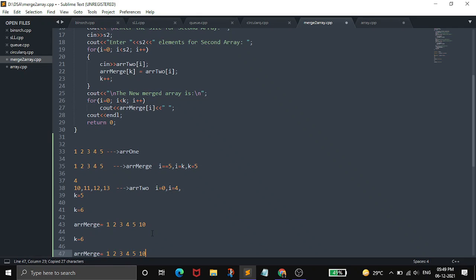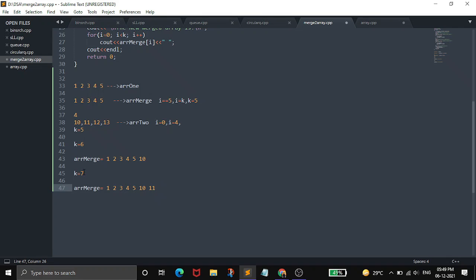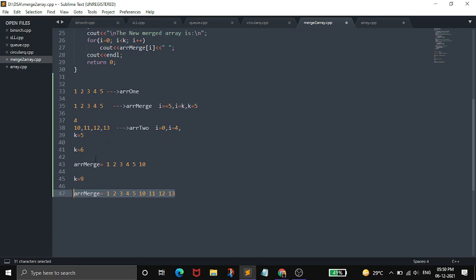Then again for k equal to 7, 10 के बाद में 11 आ जाएगा. So in this way for till k reaches 9, all the elements will be stored in the array merge. So 11 12 13, so 7 plus 8 plus 9. तो जब तक k 9 हो जाएगा तब तक array merge में सारे elements स्टोर हो जाएंगे.